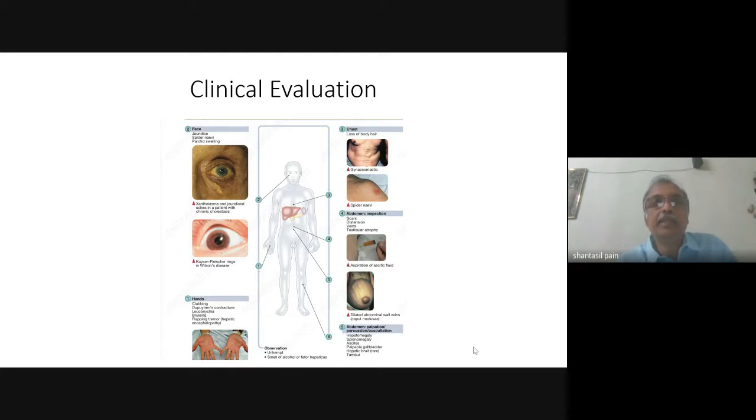Splenomegaly usually is present and denotes portal hypertension. The liver may or may not be palpable. We all know that in cirrhosis, the liver is shrunken. Sometimes a shrunken but firm liver may be palpable in the upper epigastrium. In patients who are alcoholic and have alcohol-related chronic liver disease, you can have an enlarged liver. In hepatocellular carcinoma, also you can have an enlarged hard nodular liver. So that is how you go about examining a patient who has come with features of liver disease.